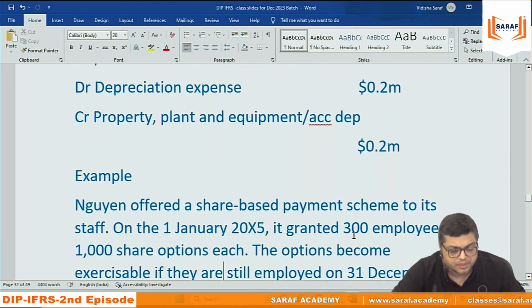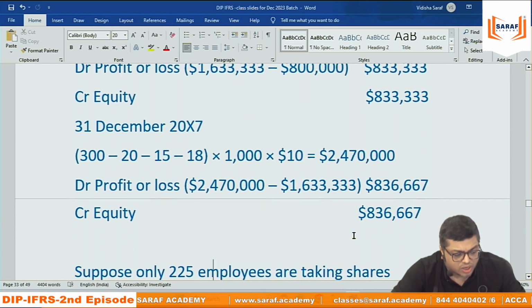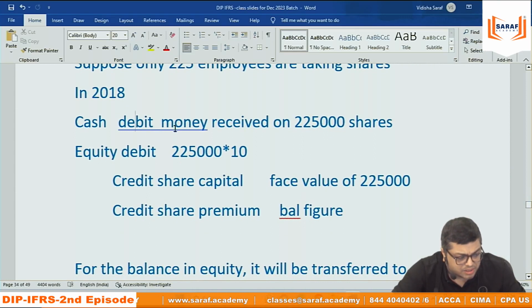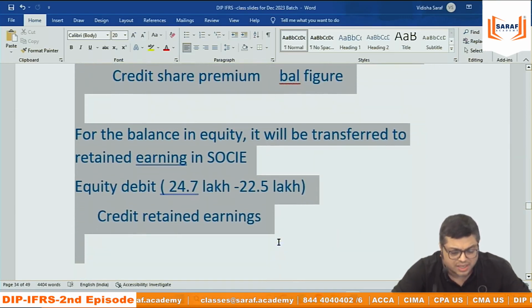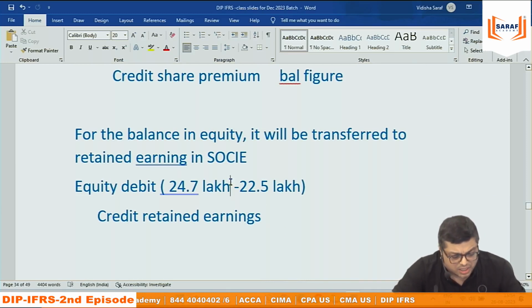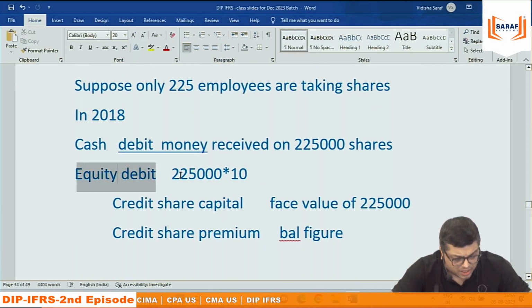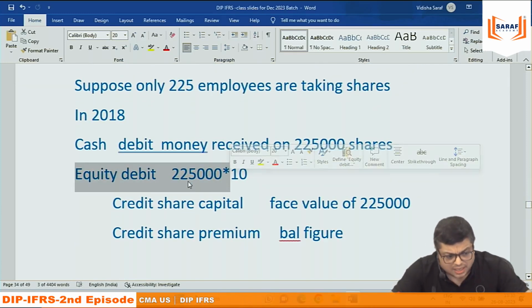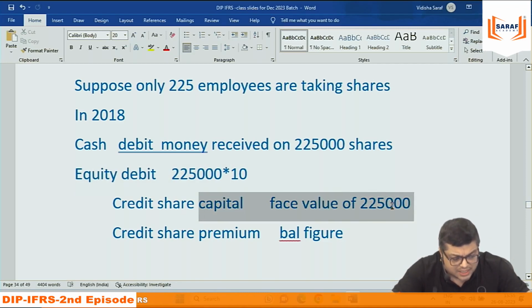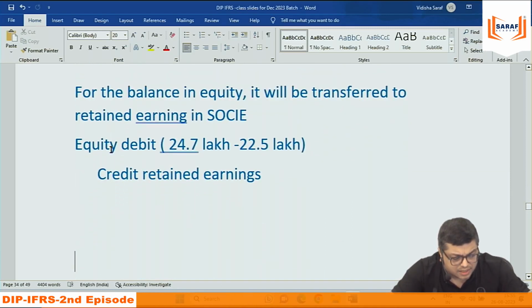Now generally in exams, I will not say they can't give, but generally in exams, this portion they don't ask. I don't understand why. Maybe they are thinking it is simple, so they are not asking. Those who are getting shares, you are getting money. For that you have recorded other components of equity, cancel it, and record share capital and share premium. For those who are not taking shares, other components of equity are cancelled and credited to retained earnings. Retained earnings increase.